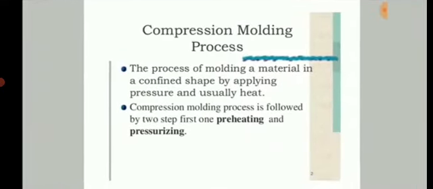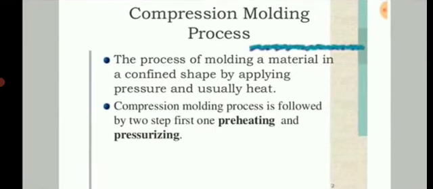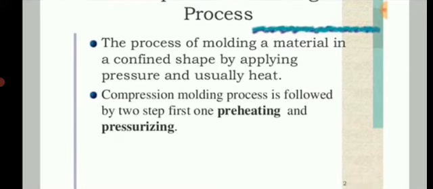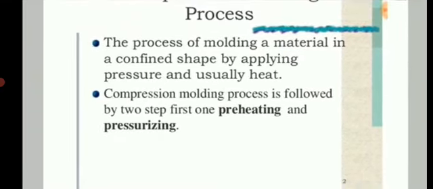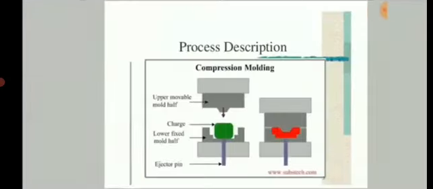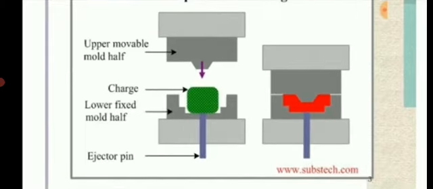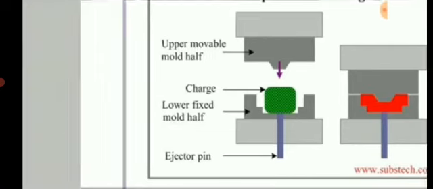This is the process of molding a material in a confined shape by usually applying pressure and heat. The compression molding process has two steps, that is preheating and pressurizing. In this, the charge is preheated so that the pressure applied is optimum. Otherwise, if we do not preheat the charge, more pressure is needed. If it is preheated, the charge is made softer, so that the pressure applied is minimum and power loss is reduced.